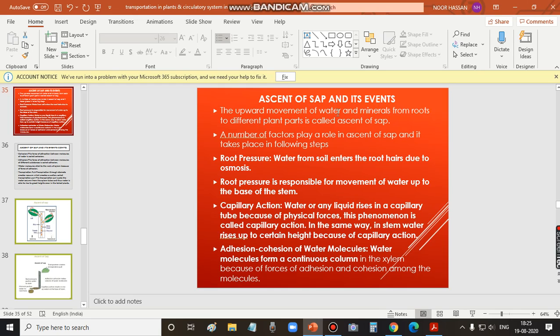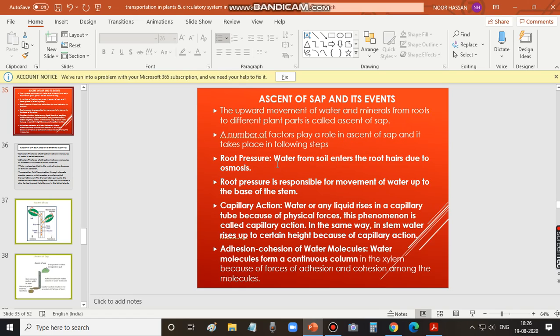So, the upward movement of water and mineral salts from roots to different parts of the plant is called ascent of sap, okay? So, we'll discuss now what are the events that take place during this process called ascent of sap. And there are some factors which are responsible for, or playing a role in, ascent of sap.